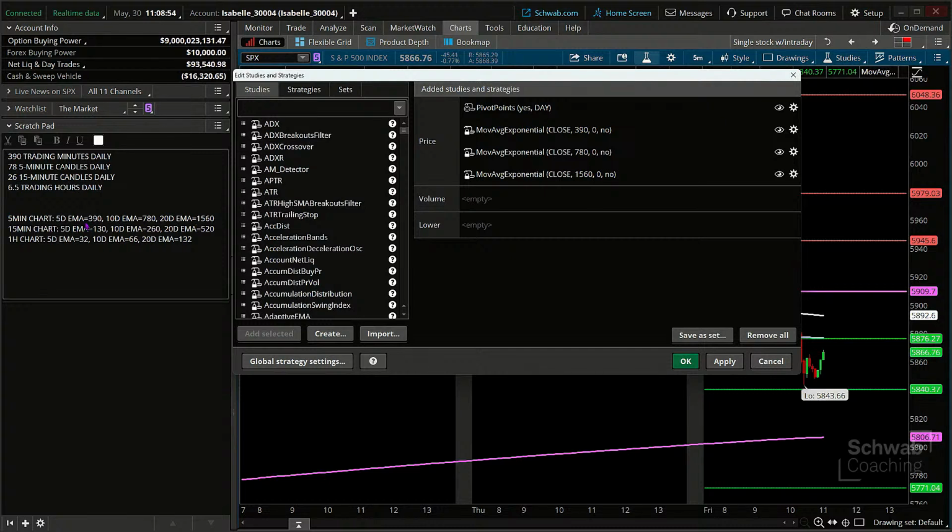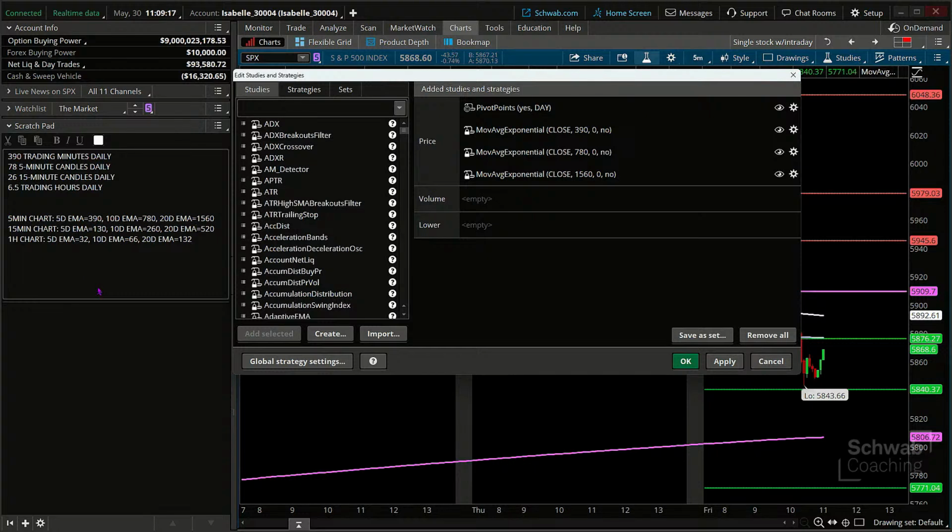390 periods. Okay, remember, every moving average, whether simple or exponential, is going to utilize periods. And the period, the number of detailed moving periods we're talking about, is tied directly to the individual time frame of our candles. So that's why I've got it built this way on my 5-minute chart.